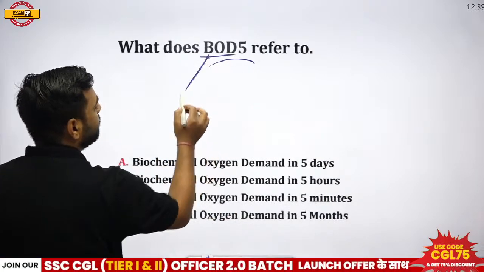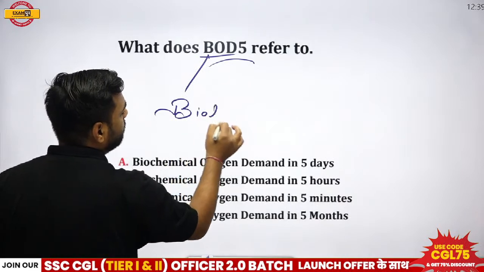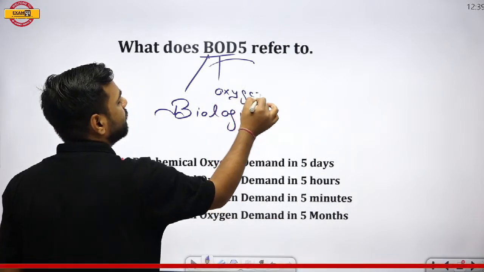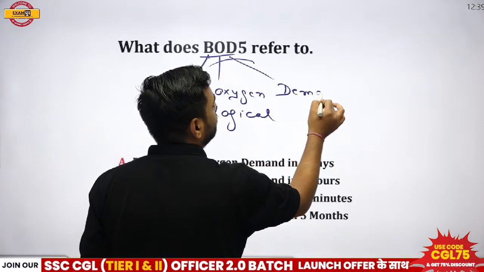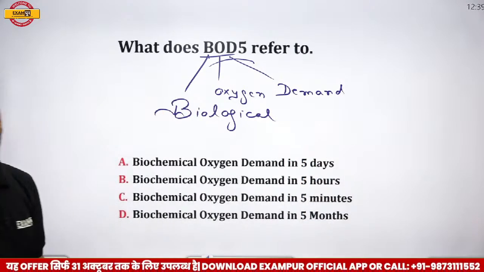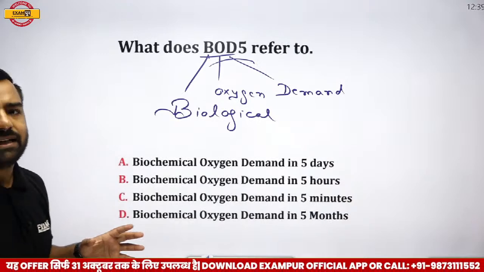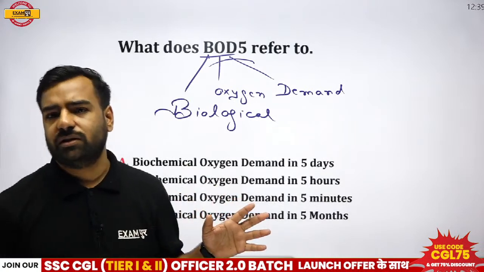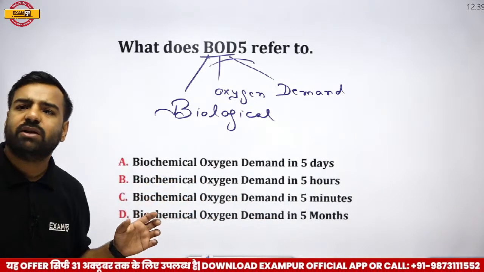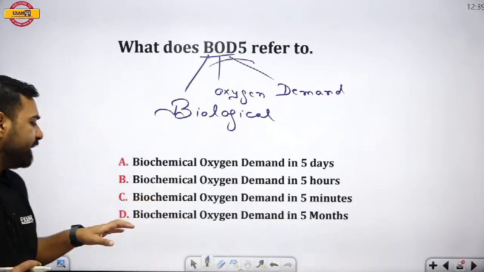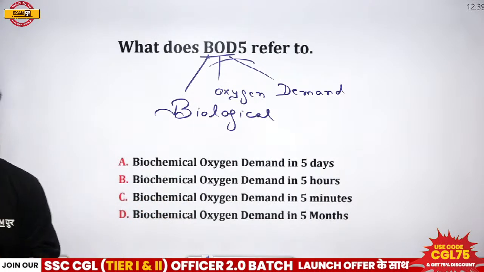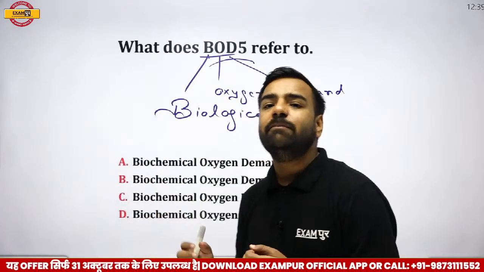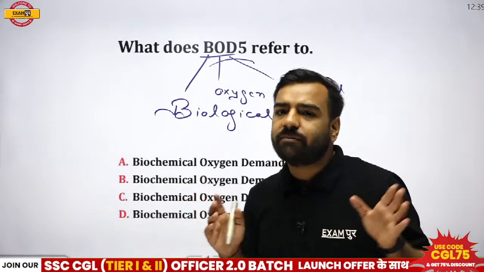What is BOD? B stands for biological. O is standing for oxygen. And D is standing for demand. Now what is biological oxygen demand? If I talk about these bacteria or microbes, during aerobic respiration they require a certain amount of oxygen, right? So Prajwal is saying, sir, not sure, but maybe D, that is biological oxygen demand in 5 months. Okay. See, so how much are they actually using the oxygen in order to decompose any of the compound? That is biological oxygen demand.